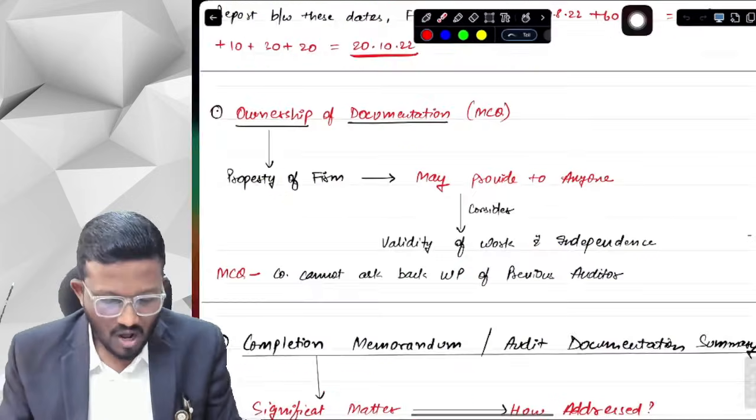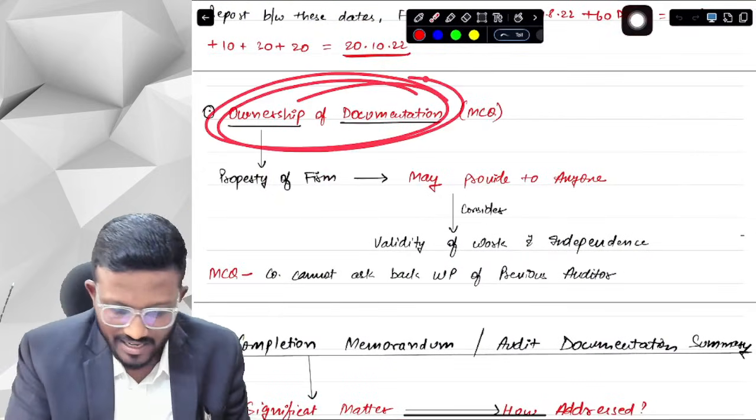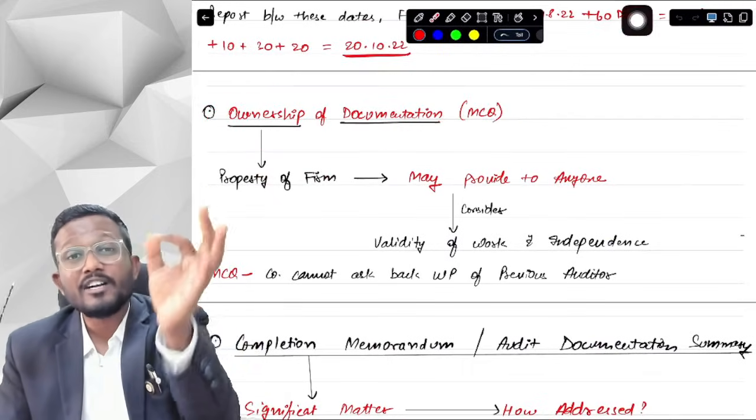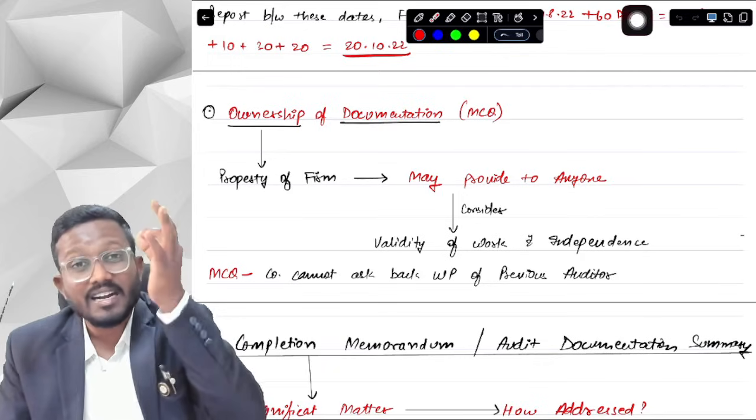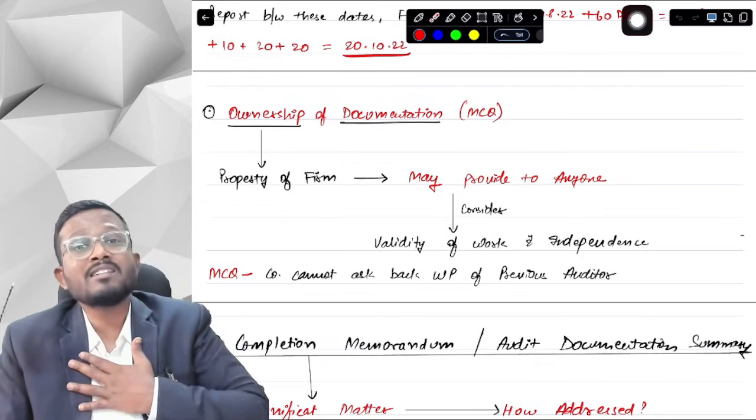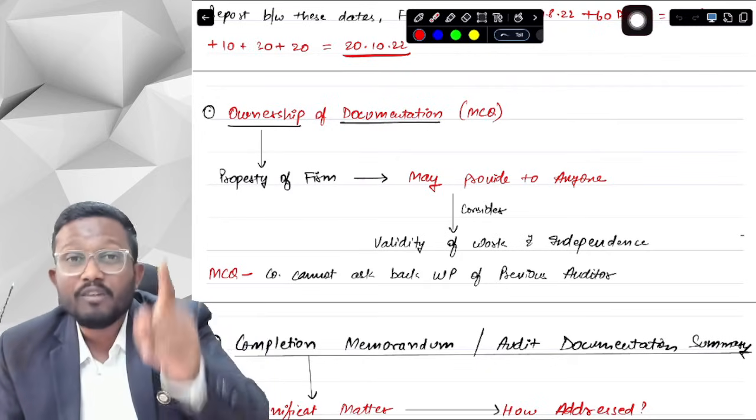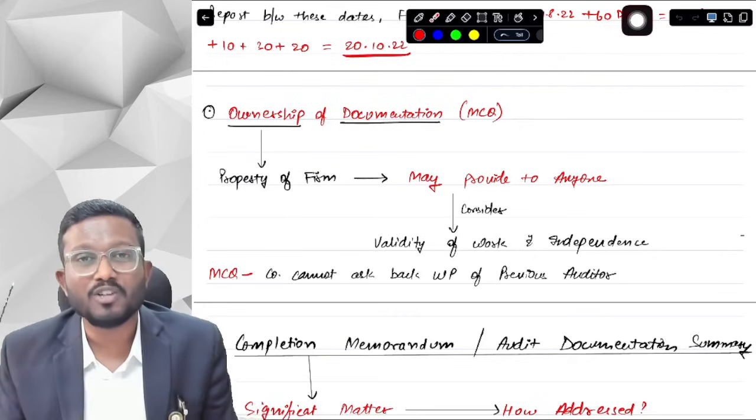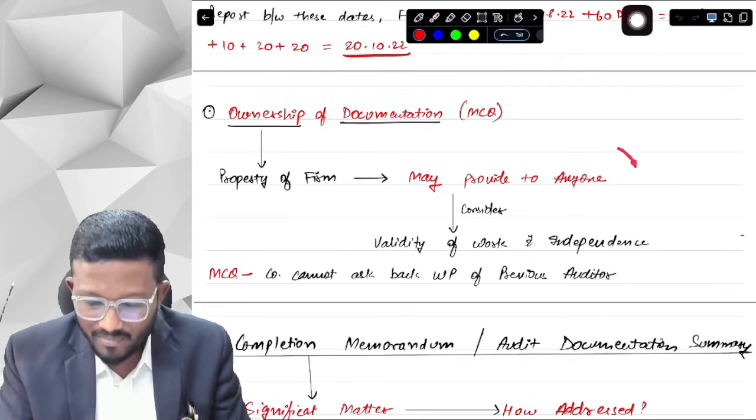Okay, yes sir. Now let's talk about the ownership of documentation. This can come in your MCQ, that the audit documentation is the property of the firm. It is the ownership of the firm. Audit documentation is the property of the firm. If the firm wants, then at its discretion, the firm can make the excerpts of audit documentation available to the client.